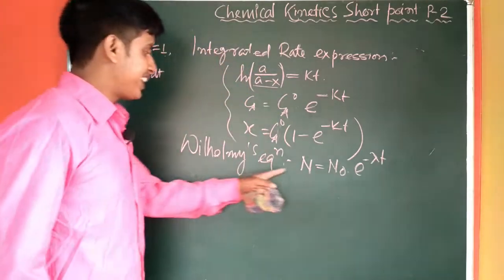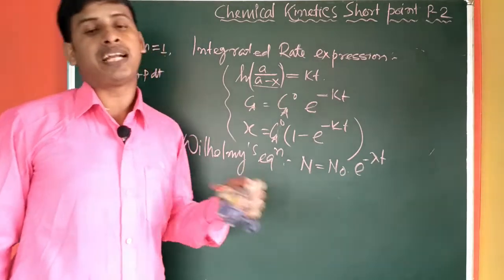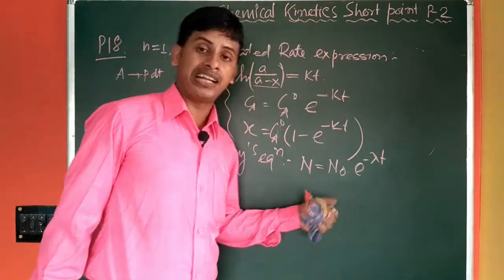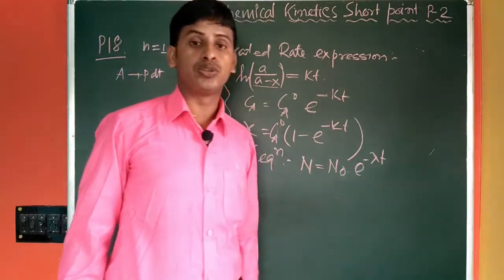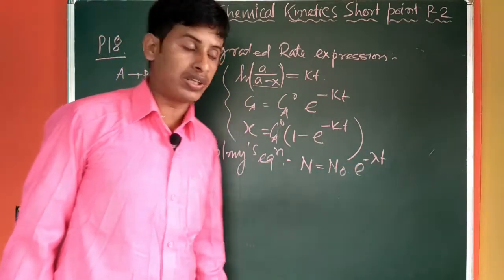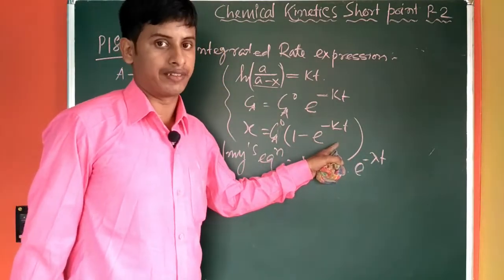This N represents the number of atoms after time t, and N0 is the number of atoms initially taken, and lambda is known as the disintegration constant. The meaning is same as that of the first order rate constant k.